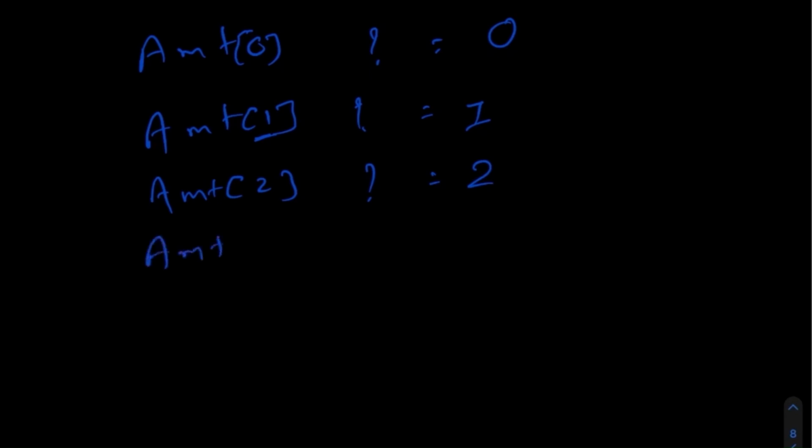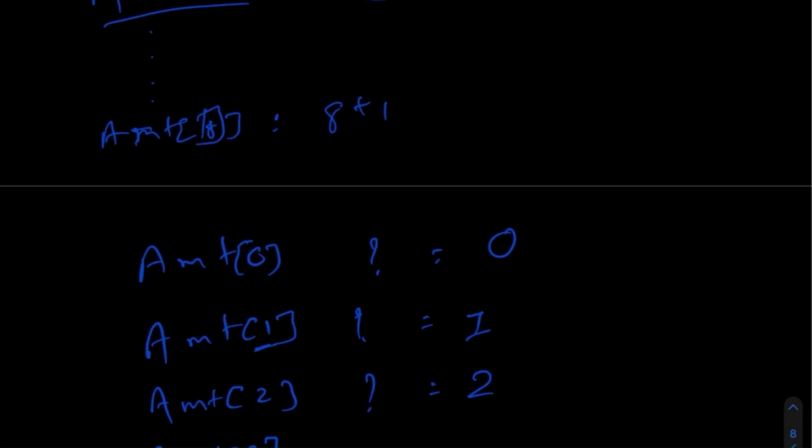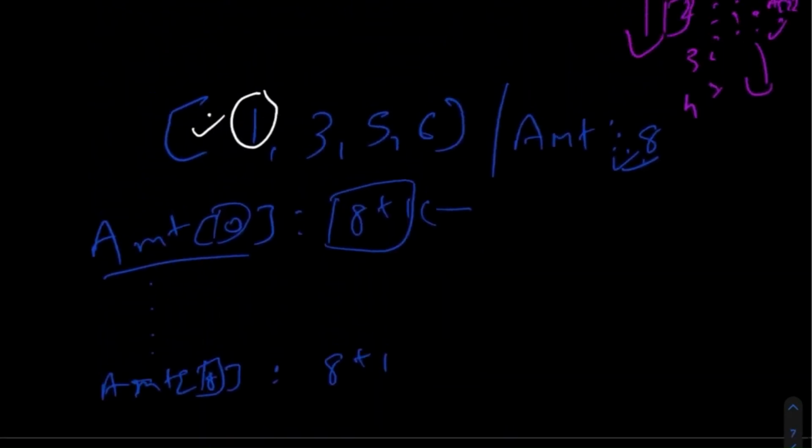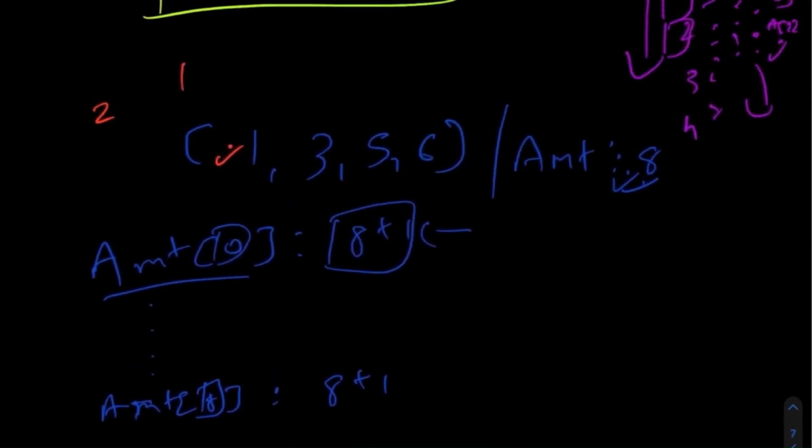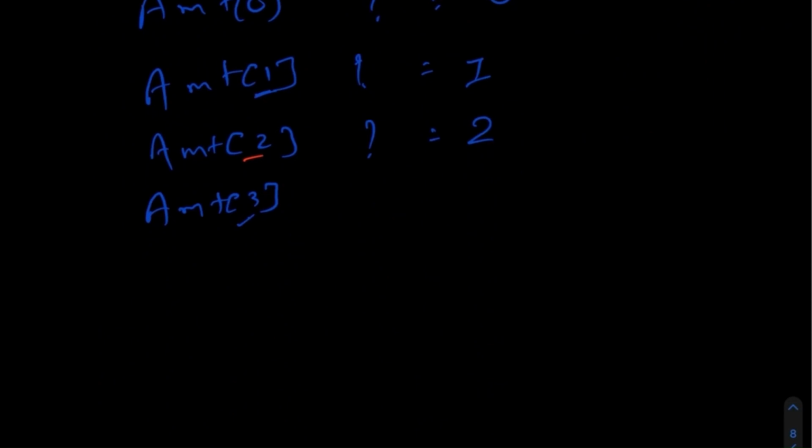Now let's calculate for amount 3. For amount 3, we have two options. First of all, we can start with this value 1. We'll take value 1, then the remaining value would be 2, and we have already calculated the amount needed for value number 2. Let's take that approach just for the sake of understanding. First, we use coin number one, and the amount remaining is 3 minus 1, so we still have amount 2 that needs to be computed in order to achieve this value 3.